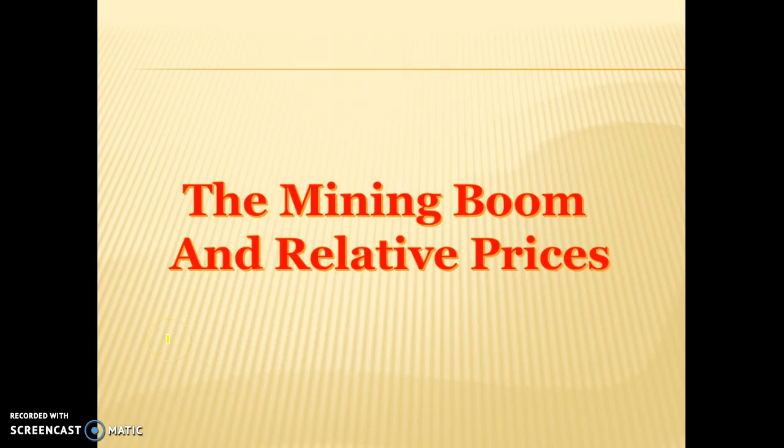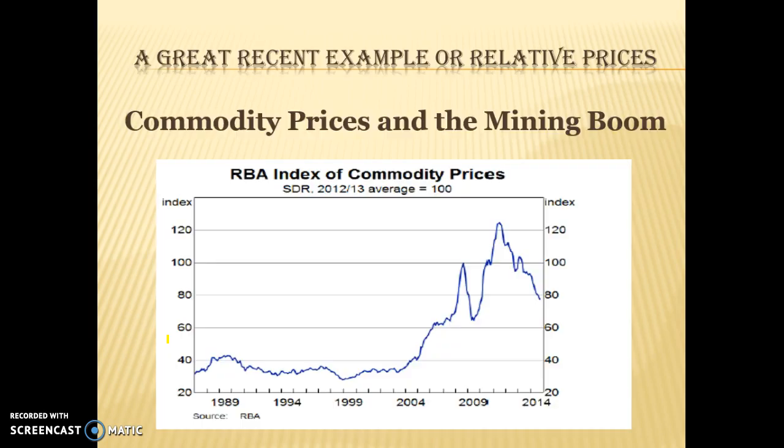In this video we're going to be looking at the mining boom and how changes in relative prices of commodities has influenced resource allocation. And if I was you, I reckon this is a really good topic to talk about whenever you get a question on relative prices, because it's a really clear-cut example. So what happened with the mining boom?